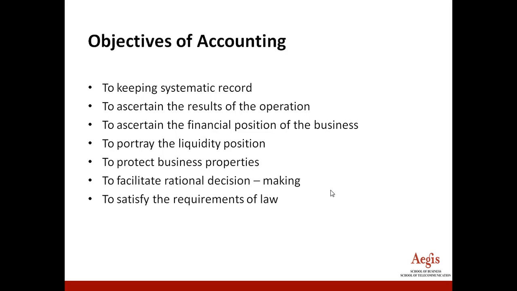To keep systematic records. This is one of the very important objectives of accounting, because all of us are doing business and these business records have to be systematically kept. The result is the performance of the company, which you can see through financial statements, that is the profit and loss account and balance sheet. Accounting also gives you information about liquidity, how the money has come in and how it is spent over a period of time.